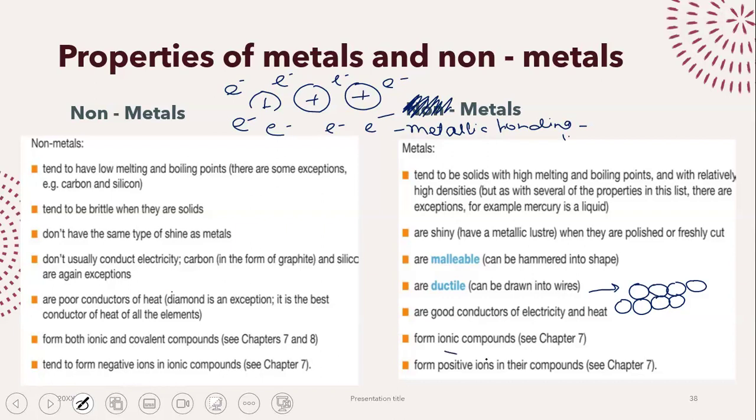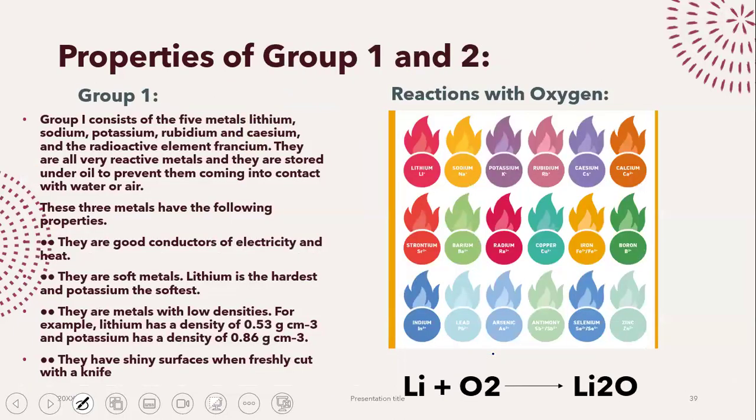Now, metals generally make ionic compounds. Non-metals can make both ionic compounds as well as covalent compounds. If a non-metal reacts with a metal, it will make an ionic compound. If a non-metal reacts with a non-metal, it will make a covalent compound.